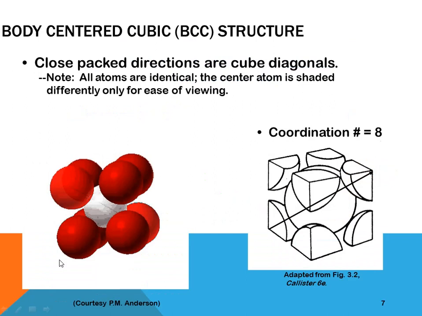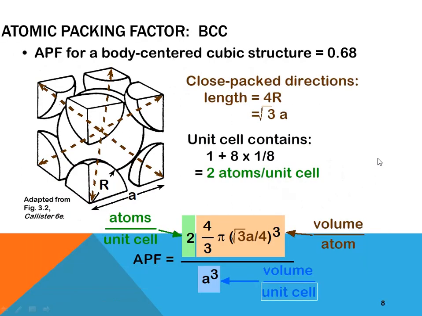Next crystal structure is BCC, that is body centered cubic structure. Close pack directions are the cube diagonals, and the atom which is at the center is of a different color for easier understanding. Coordination number of this is 8. Atomic packing factor of BCC is 0.68. Close pack direction length is equal to 4r, which is equal to root 3 times a. A is the side of the cube.